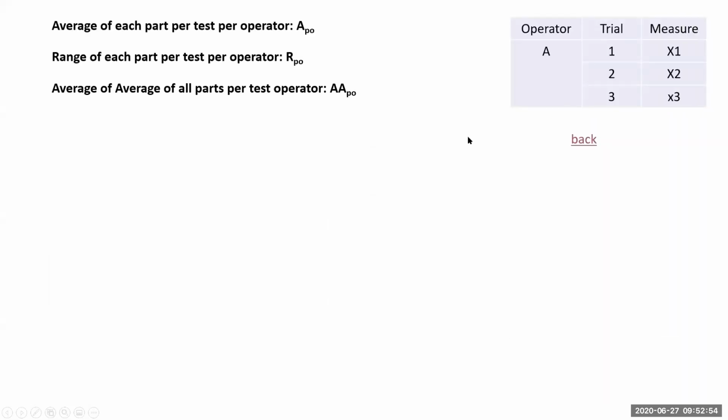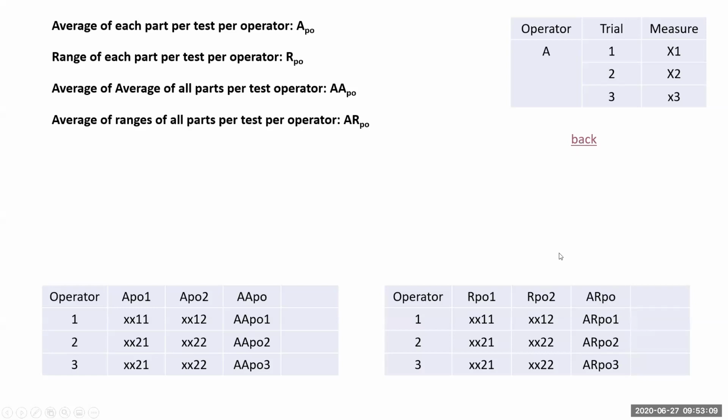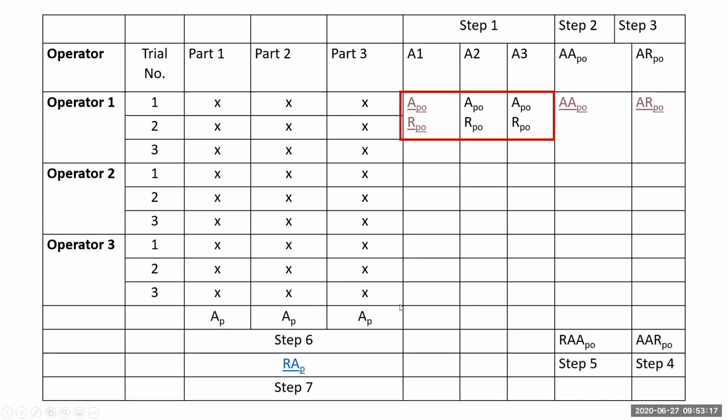Step 2, what we will do is, for each operator, average per part is there. We have to find out the average of these things, right? Then AAPO for each operator will be there. Similarly, for the ranges, for each operator, we'll have to find out the average of ranges. So we'll go back. Now, step 5, the range of these values, average of these ranges, right?